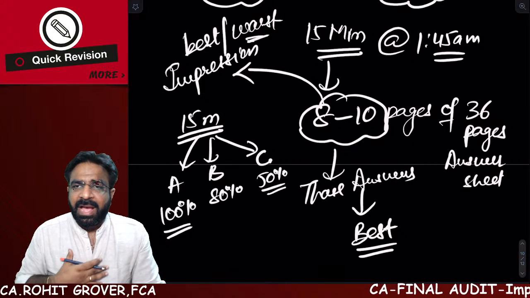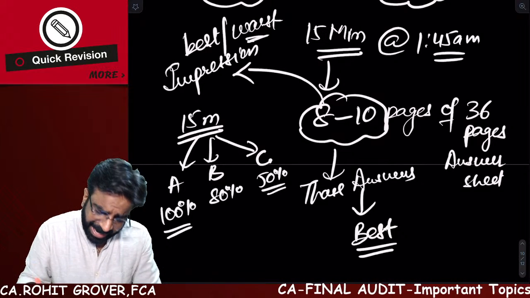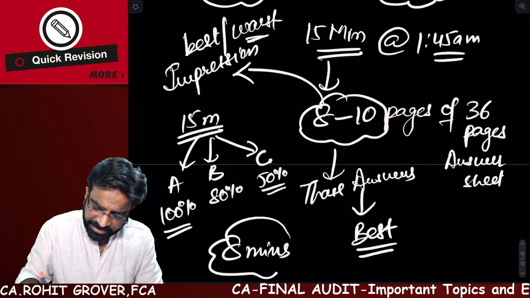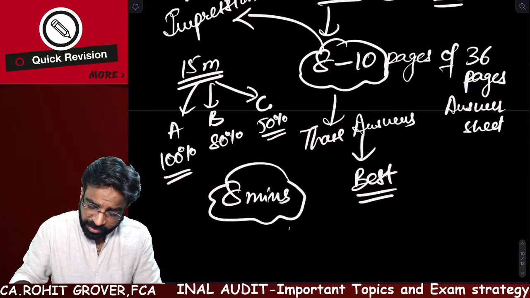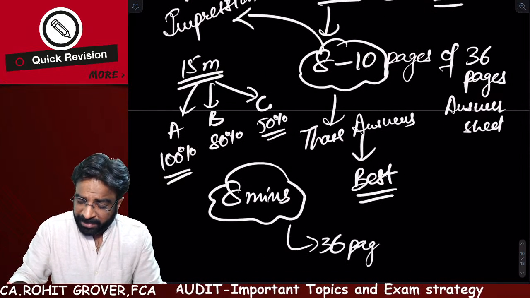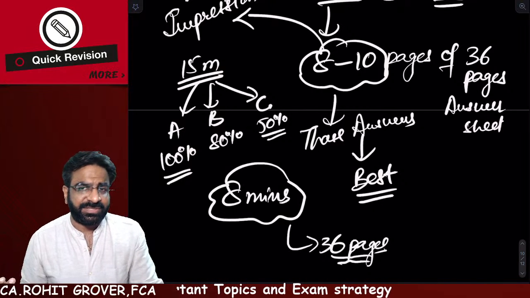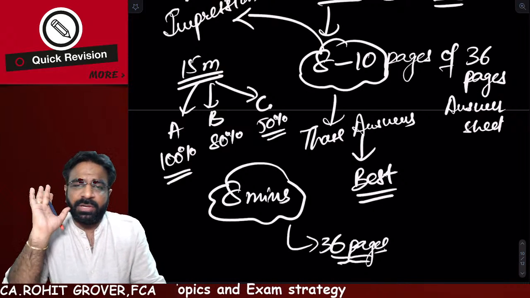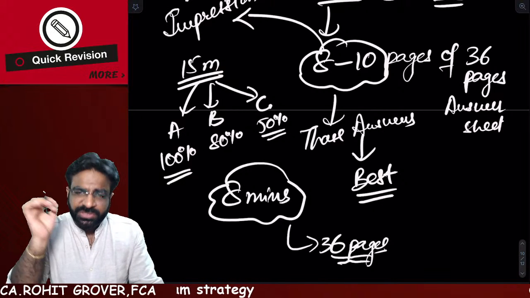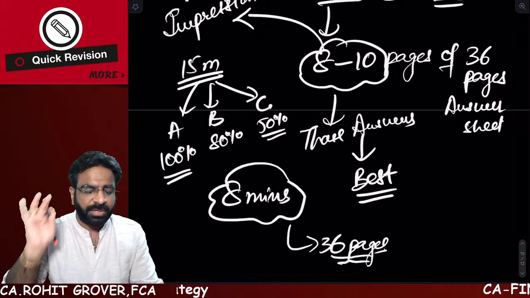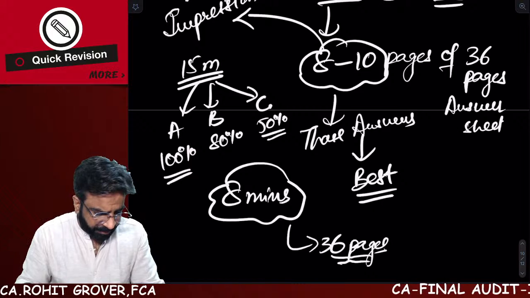And let me tell you one thing, the examiner, the valuer will get impressed in the first 8 to 10 pages only. Hardly he is having 8 minutes, guys. In the 8 minutes, he has to verify your 36 pages. Now imagine, how is he going to test it? The first 8 to 10 pages are only going to leave your best impression or the worst impression. So make sure that in the first 8 to 10 pages you write those 3 to 4 questions in which you think that you are 100% correct. Clear everyone?